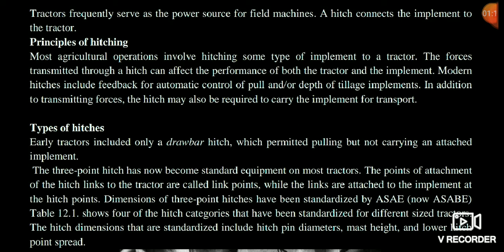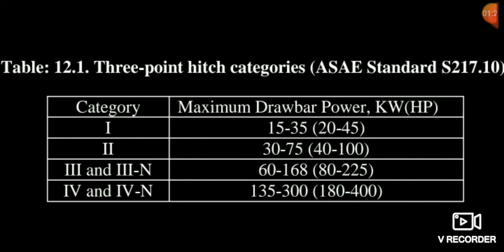And friends, the draft requirement for hitching we will calculate by an instrument called a dynamometer. It is important. Sorry, I am unable to pronounce it. Dynamometer is a very important instrument, so you should remember that it is used for draft measurement.